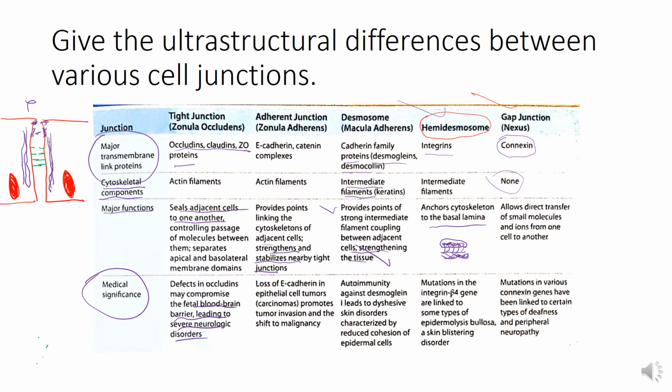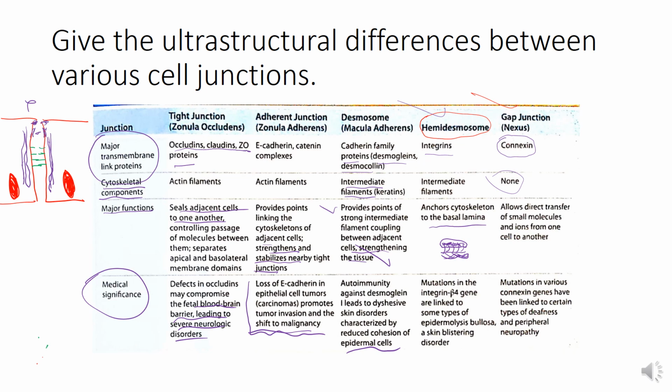Loss of E-cadherins in epithelial cell tumors promotes tumor invasion and the shift to malignancy. So they have a role in metastasis. Desmosomes: autoimmunity against desmoglein 1 leads to adhesive skin disorders characterized by reduced cohesion between the epidermal cells.